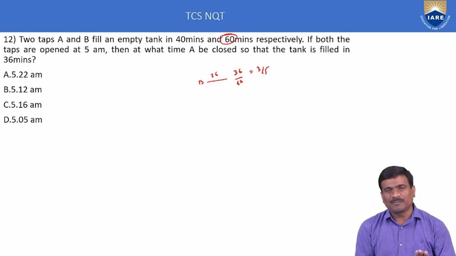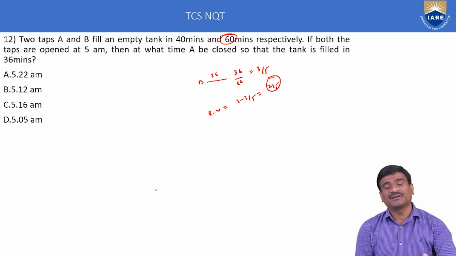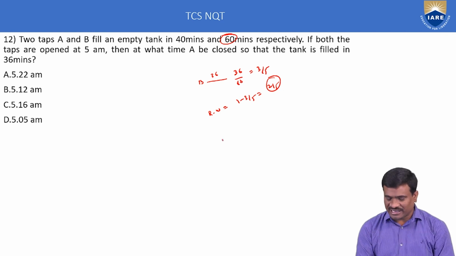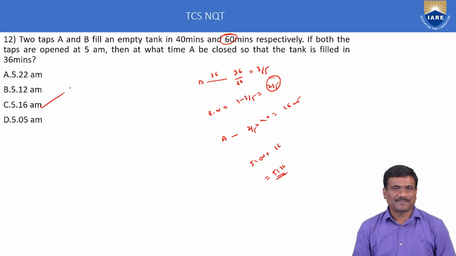So B alone completed 3 by 5 of the work in 36 minutes. Remaining work is 1 minus 3 by 5, which is 2 by 5. That work is completed by A in some minutes. A's capacity: 2 by 5 into 40 is equal to 16 minutes. A's duration: 5 am plus 16 is 5:16. Option C only correct. This is the method.